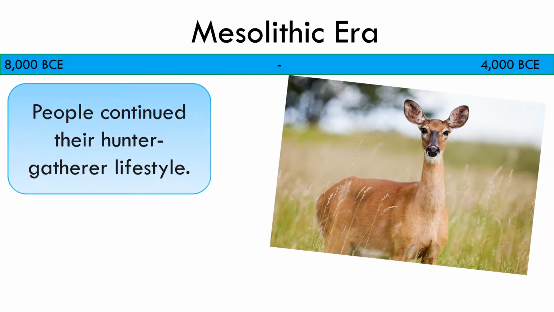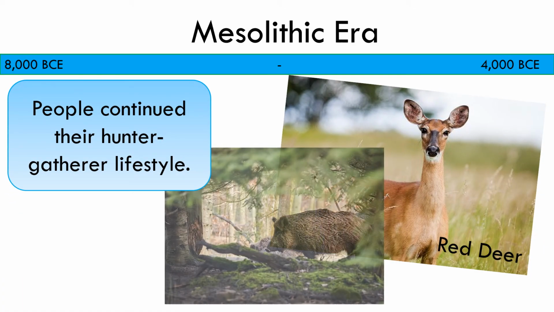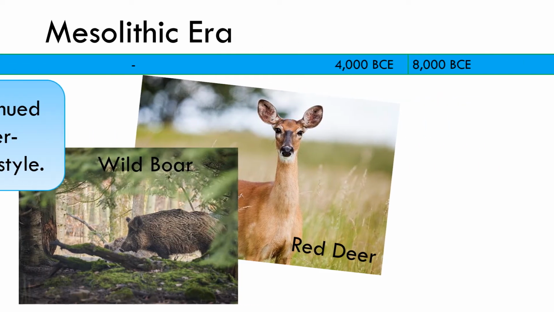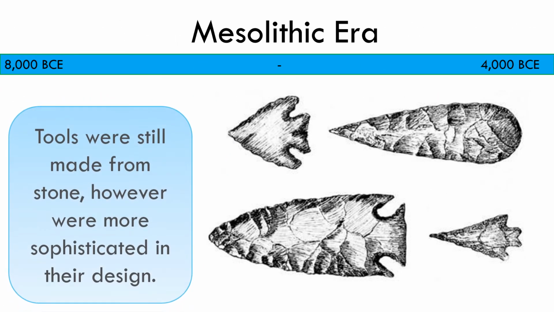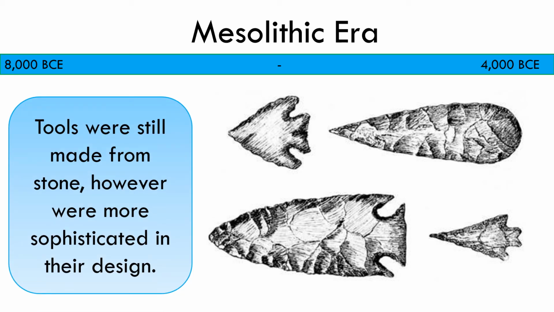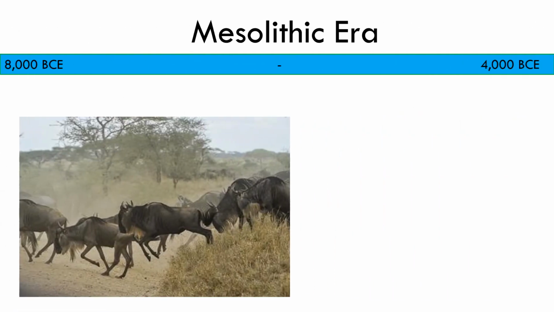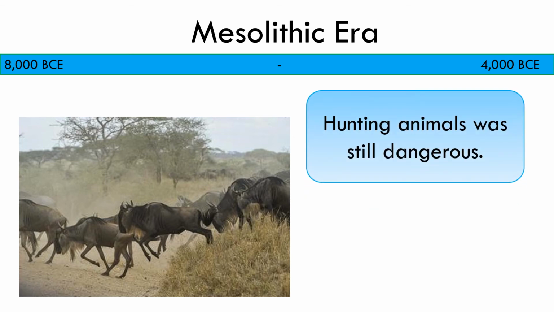People continued to hunt animals and gather foods they found seasonally. Tools were still made from stone, however, they became more sophisticated in their design, like these arrowheads. Even with these new tools, hunting animals was dangerous. People would chase the animals into a ditch, hoping to injure one and weaken it, making it easier for them to hunt.